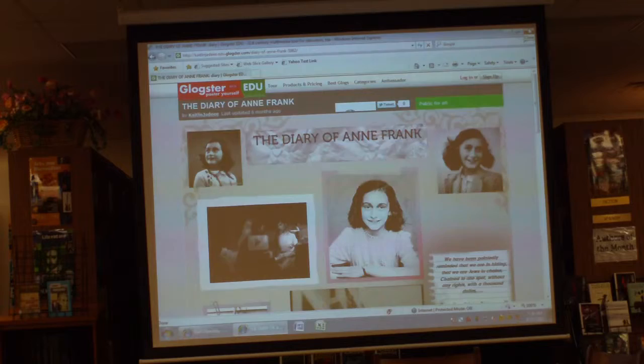Mike? Yes, ma'am. If you're doing a poster like that, can you embed text in it? Yes, and we'll go through all that in the second half. I just wanted to show you and get you thinking about what you can do with this, because this is huge and it's free. You can do a lot of great things with this just by taking the kids out of the computer lab, or even assigning it to them and saying, go home and do it.